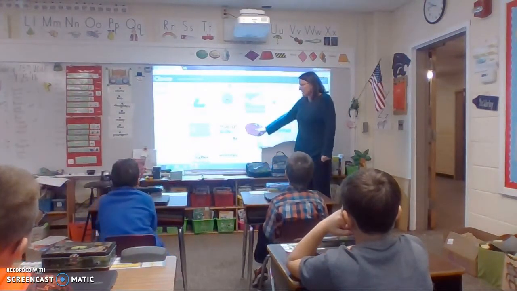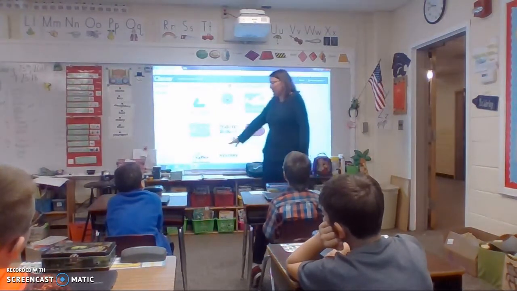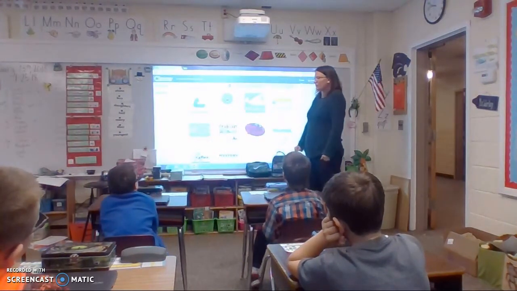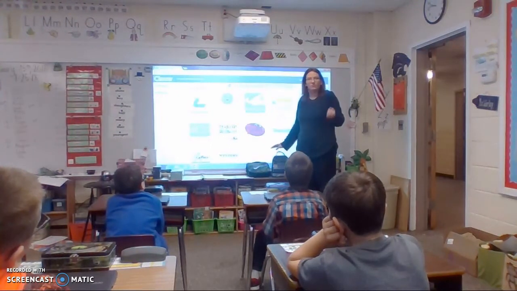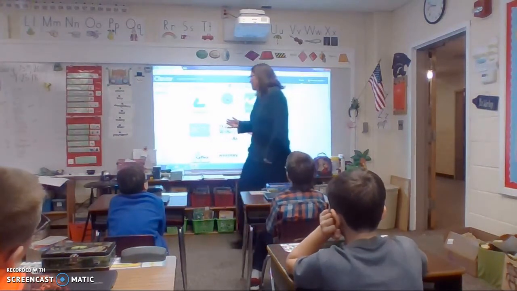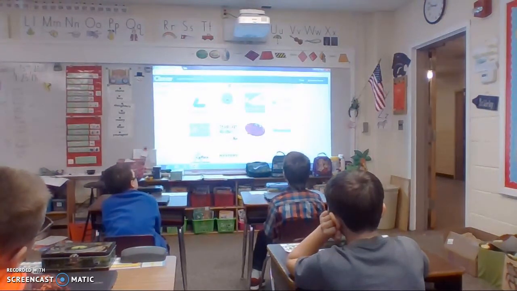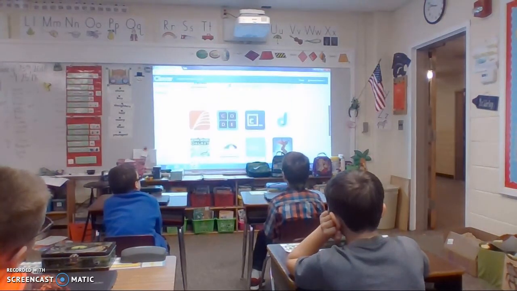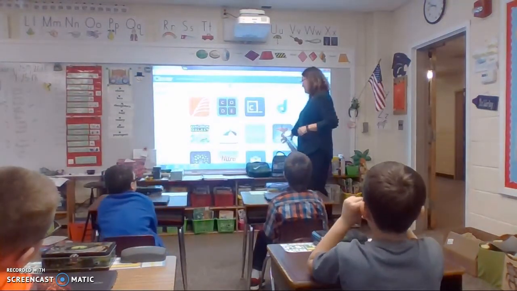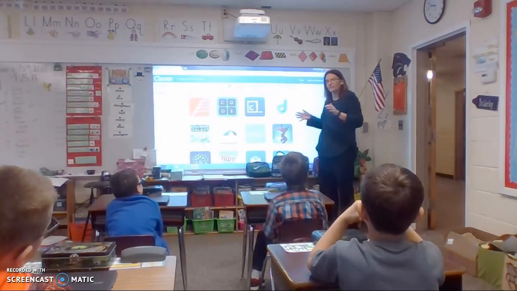There's also some other things, activities that you can use in here as well. And Math Playground is another one that we're going to start looking at. You notice right here, Reflex. Okay. So a lot of our things that we use are in here, so you won't have to keep logging in every single time. And once you log into your Chromebook, you're good to go. Okay, so you're going to have to scroll down a little bit here. And as you scroll down, you'll see a few other things down here at the bottom. Those of you that get on iStation, okay, this is another way that you'll be able to get to iStation and not have to put in all of your login information.